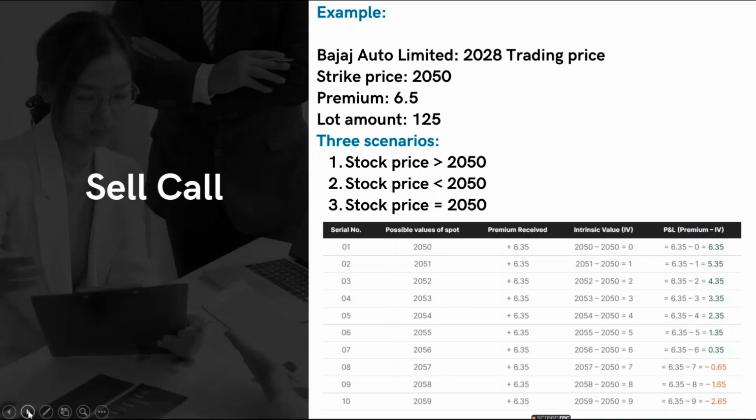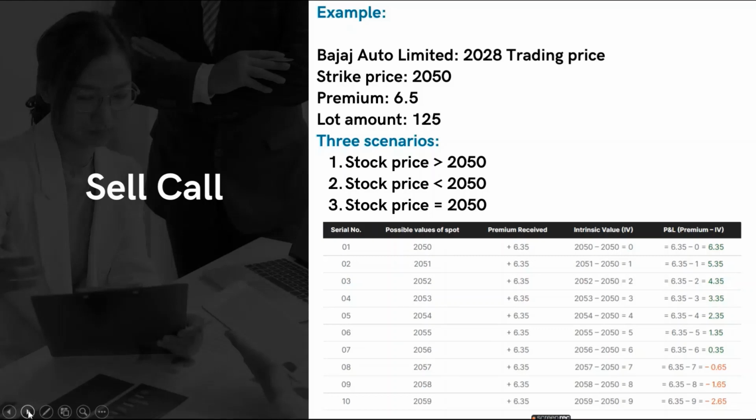So we have to sell it at a lesser amount, that is 2050, when the price is still more than that. मतलब मैं कहना चाह रहा हूँ कि जब अगर स्टॉक मार्केट में प्राइस है 2060 तो हमें 2050 में बेचना पड़ रहा है, सो हमारा कितना का लॉस हुआ, 10 रुपए का लॉस हुआ पर शेयर. So that is the loss. It is exactly the opposite of the option buyer case.